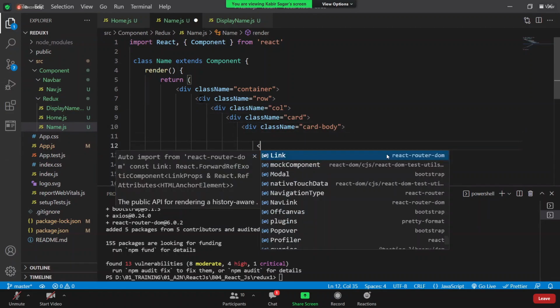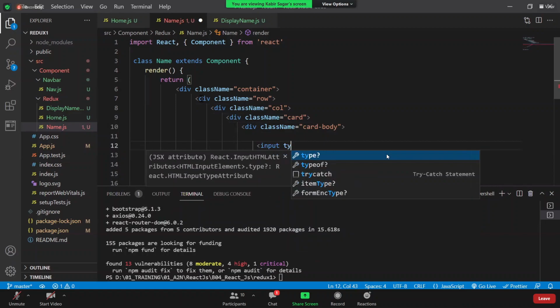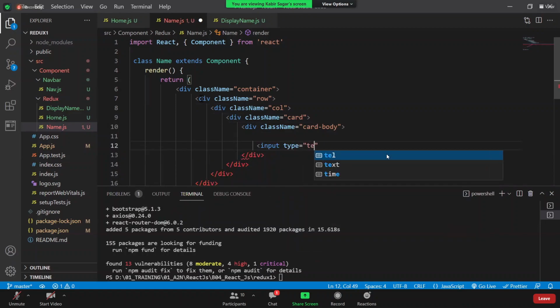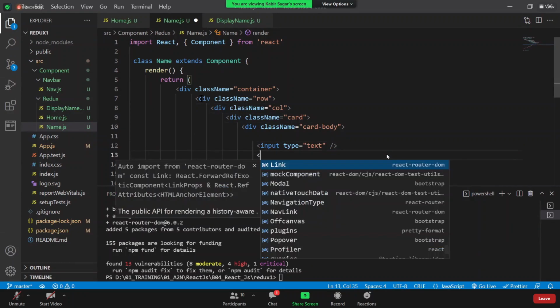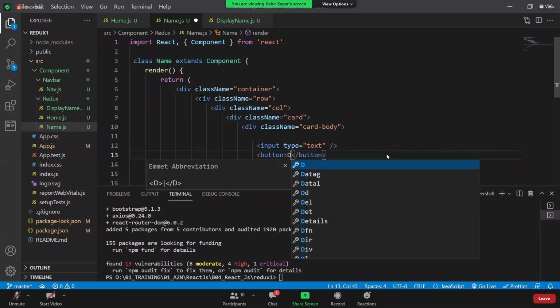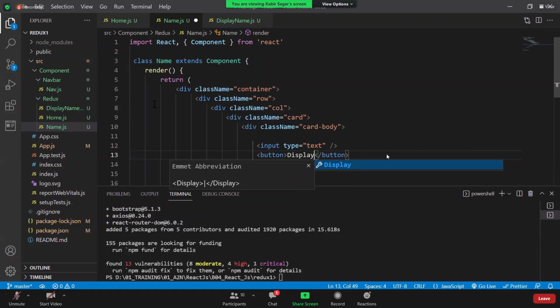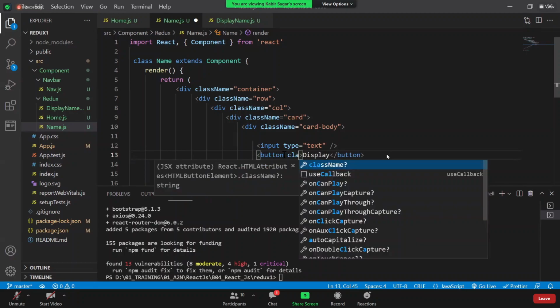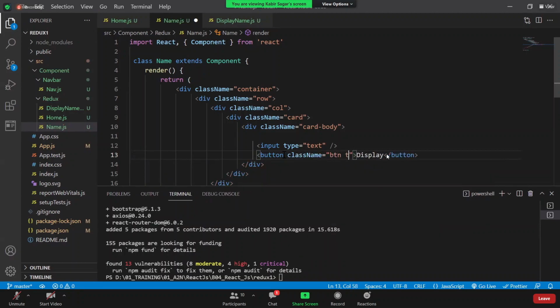Inside this, one input type equals text, and one button, something called display. If you want to make this a Bootstrap button, you can make the class name equal to btn btn-primary px-3. Okay, let's see here. Now I'm saving this.